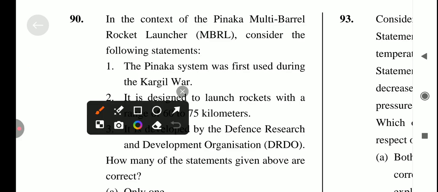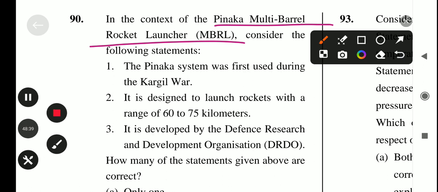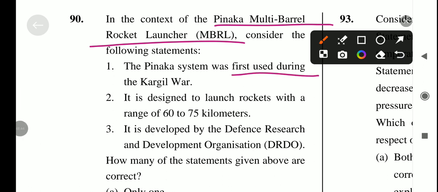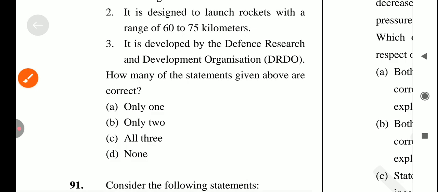In the context of Pinaka multi-barrel rocket launcher, consider the following statements. So first is Pinaka system was first used during the Kargil War. Yes, it's a correct statement. And when was the Kargil War? In 1999. Okay, so first statement is correct. Next, it is designed to launch rockets with the range of 67 to 75 kilometers. Also correct. Next, it's developed by the DRDO. Yes, it's also correct. So answer for this question is option number C.